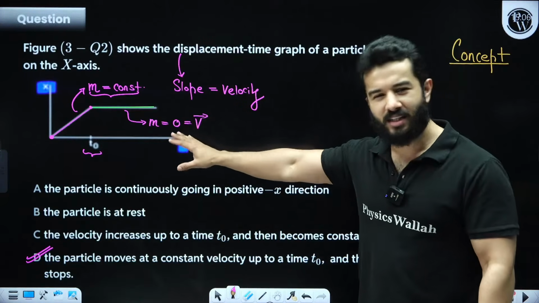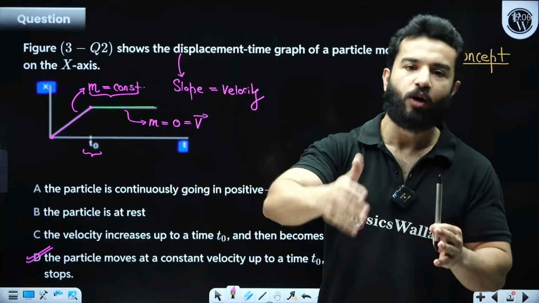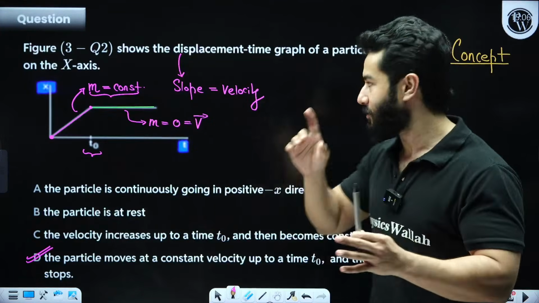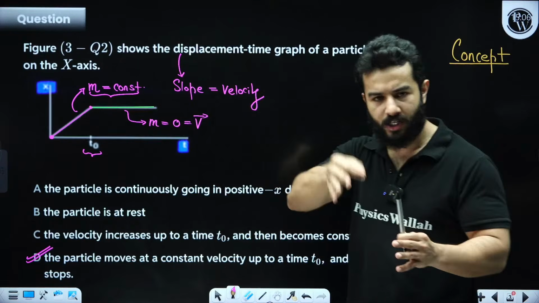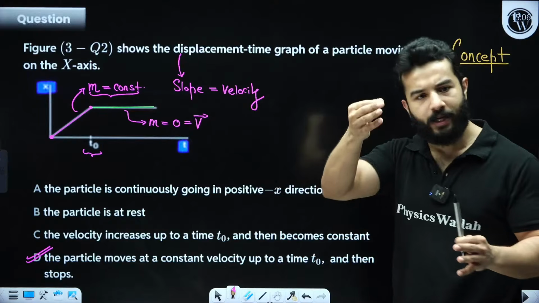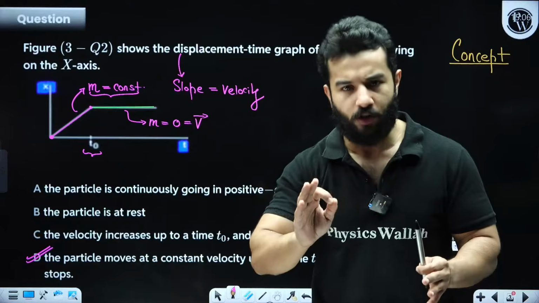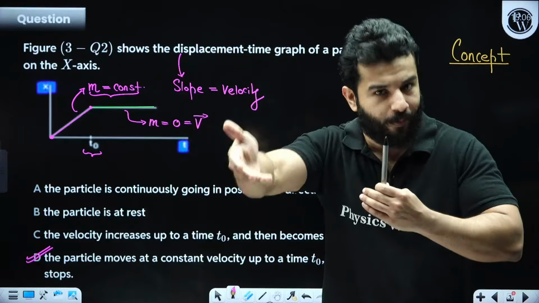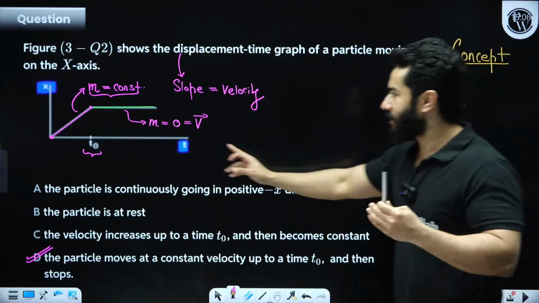Now you can say, sir, this is a level 1 problem. So I'm going to use a level 1 problem to complete our concepts. So what is the concept? The concept is simple: displacement-time graph. If we have a displacement-time graph, its slope gives velocity, and if you have a straight line, that means the slope is constant. That means whatever that slope gives, that thing is constant. Clear? Now let's move on, and after this it comes to rest.